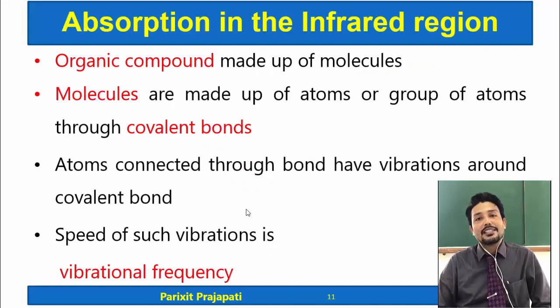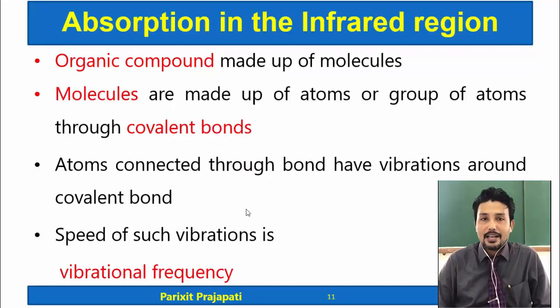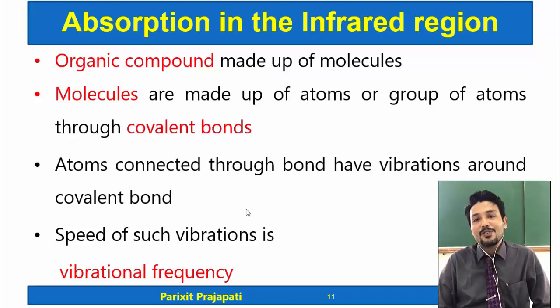Now, how does this absorption of infrared radiation take place and what happens when IR is absorbed? So, let us begin with the very basics. All organic compounds are made up of molecules. Now, a molecule is made up of atoms or groups of atoms joined by covalent bonds.